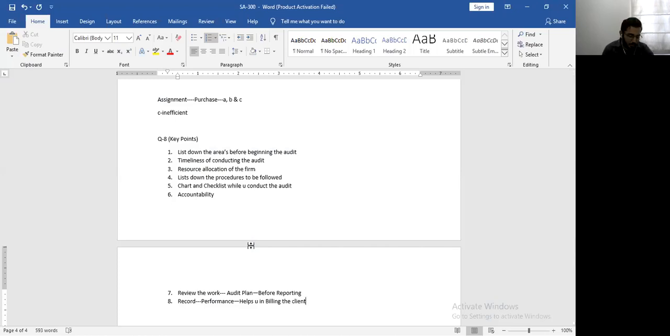It holds accountability for your firm. Because every person is allocated one particular area, you can hold that person accountable if you have a proper audit program. Then you can easily review the work. Based on the audit plan, just before reporting, you can quickly have a look whether all the areas have been covered and what the critical points are that need to be a part of your audit report. And finally, you can record the entire audit plan. You can check the performance, and this will also help you in billing your client.